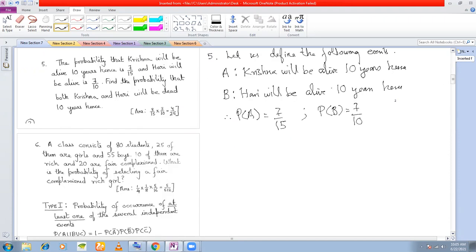Now see the question. The question is: find the probability that both Krishna and Hari will be dead. Now see, here A bar. What is the event A bar? Krishna will be dead 10 years hence, isn't it? Complementary event. Yes, sir. What is the event B bar? Hari will be dead.